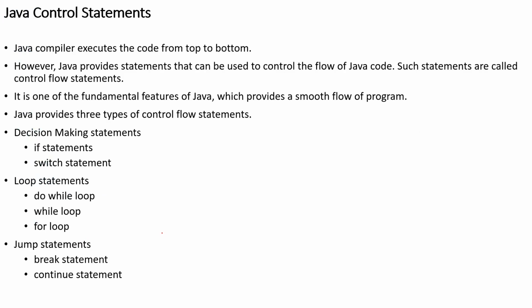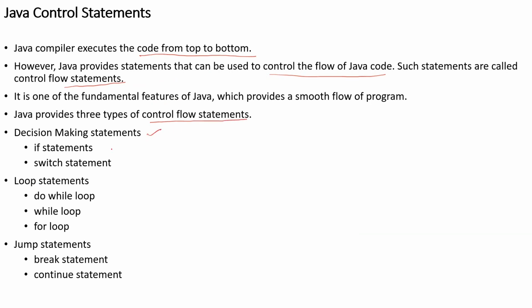Now you have Java control statements. Whatever the language is, we are going to have control statements. Java executes code from top to bottom. So Java provides some statements that can be used to control the flow of Java code. Such statements are called control flow statements. So you can see what control flow statements are present in Java.